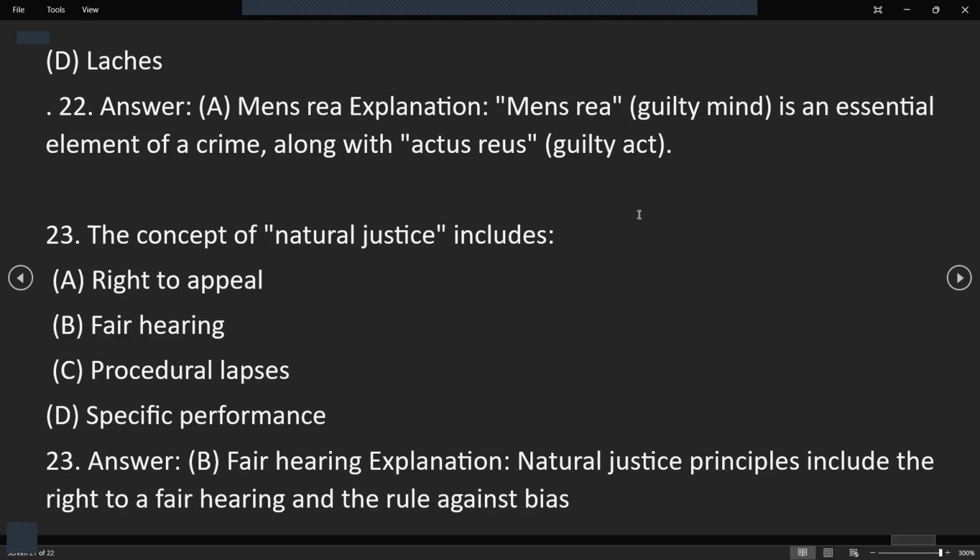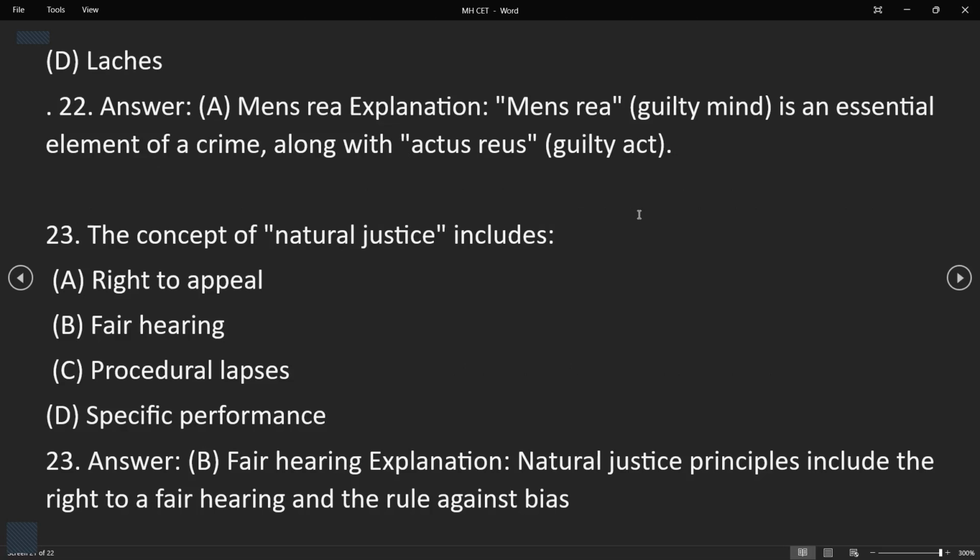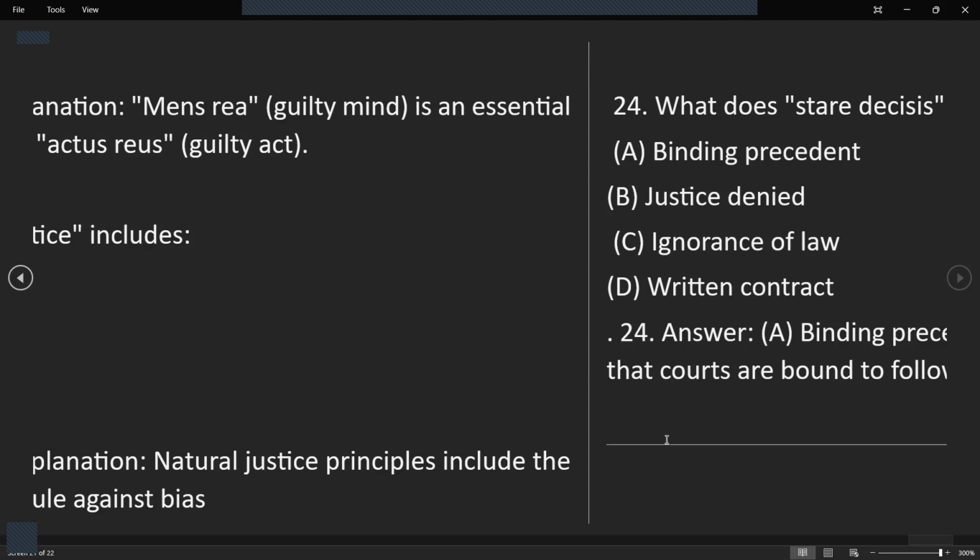Now the question 23. The concept of natural justice includes right to appeal, fair hearing, procedural lapses, or specific performance. Fair hearing, where everybody has natural justice, so everybody has the right to have a fair hearing. Natural justice principles include the right to have a fair hearing and the rule against bias. So this is what is included in natural justice.